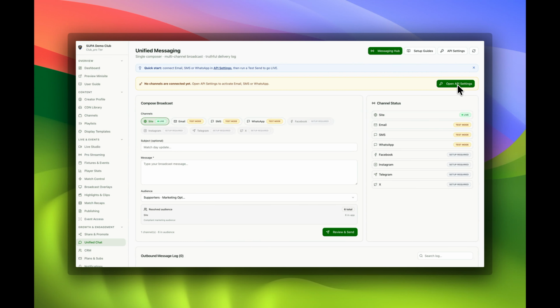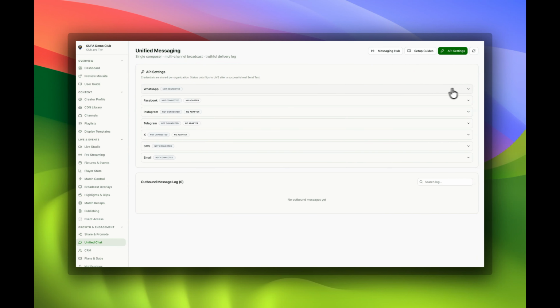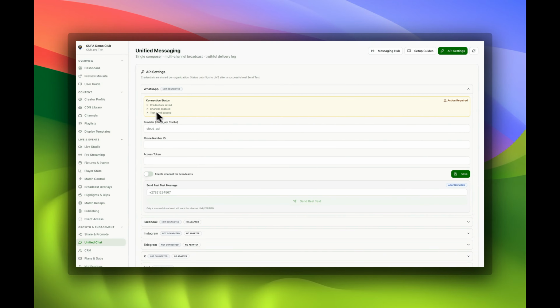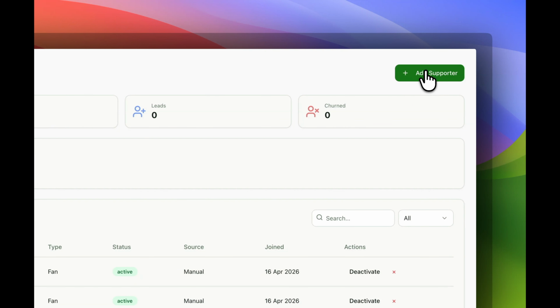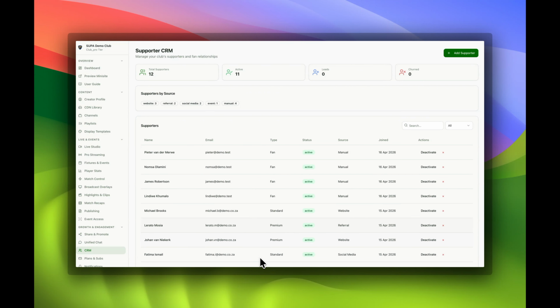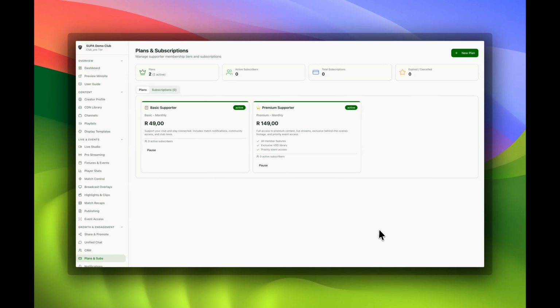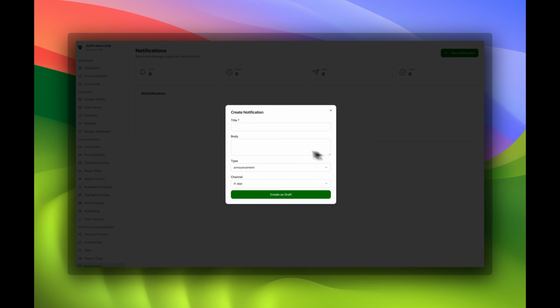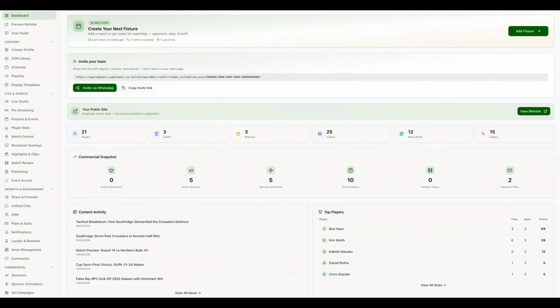The next topic is unified communication. Imagine you can communicate across all your social media platforms from just inside your website on one screen. There is no need to first open Facebook, then Instagram or X. All your messages appear in one place and you can respond directly from one pane of glass. So talking of supporters, did you know that you can also add all your supporters directly on your back end? This should not be confused with another function for subscribers, who are people that have signed up based on the various categories available. All your client interactions are stored directly in your customer relationship dashboard.